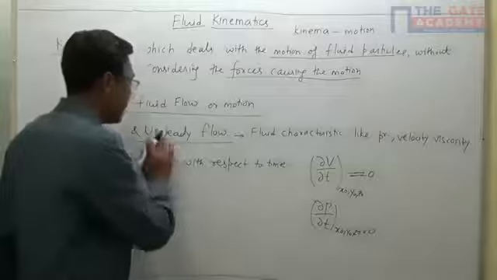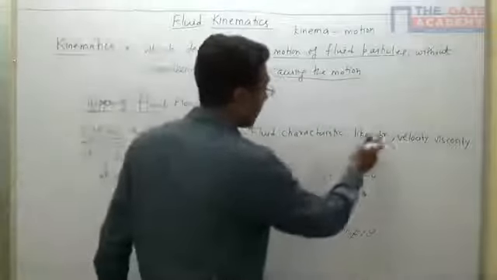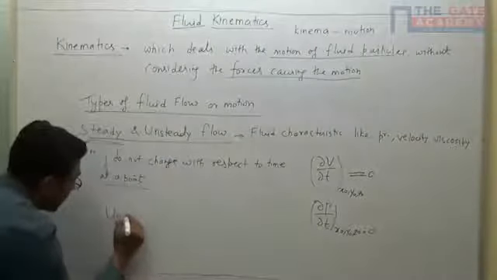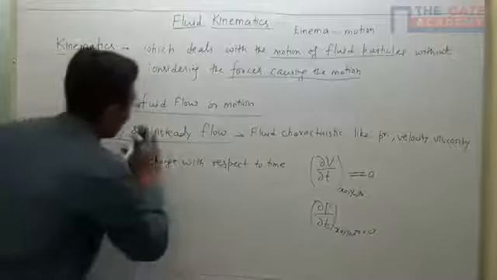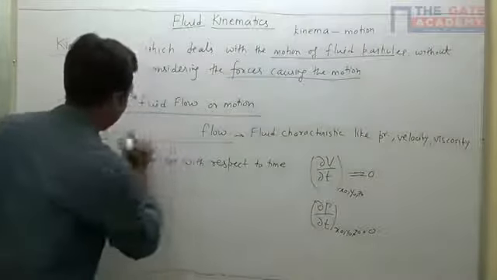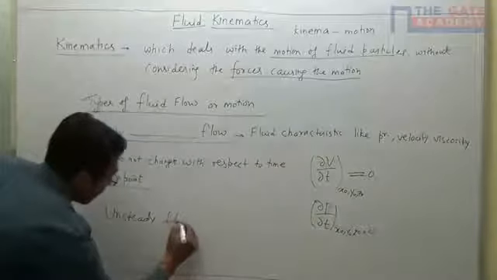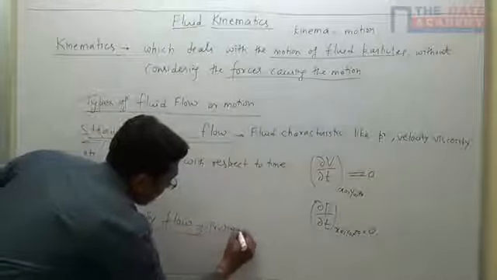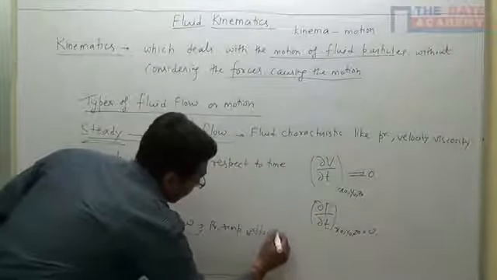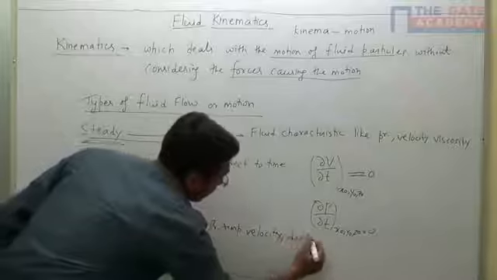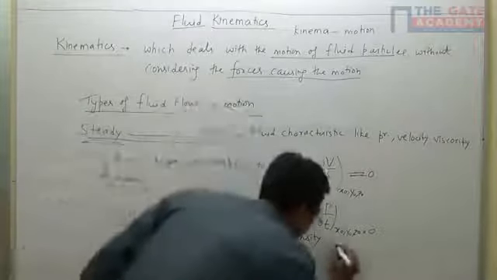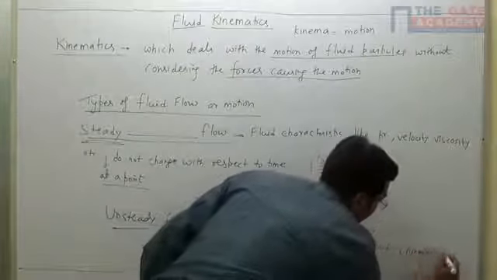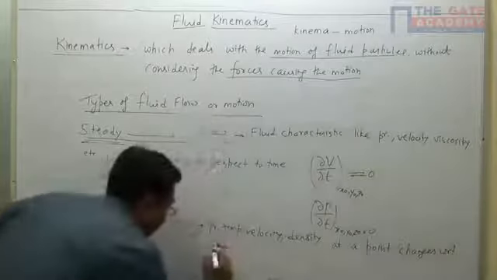Just the reverse of it. In unsteady flow, fluid characteristics like pressure, temperature, velocity, density, etc. at a point change with respect to time.